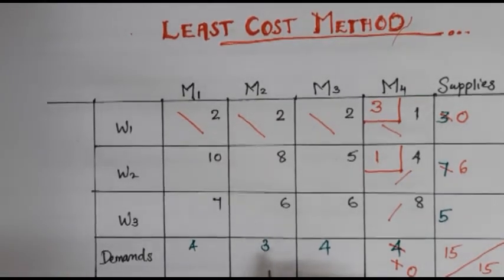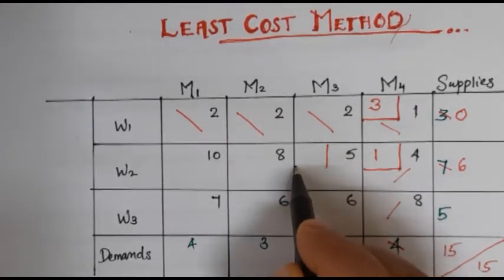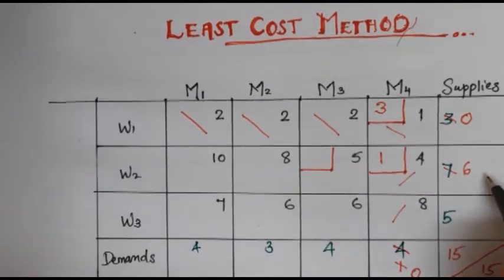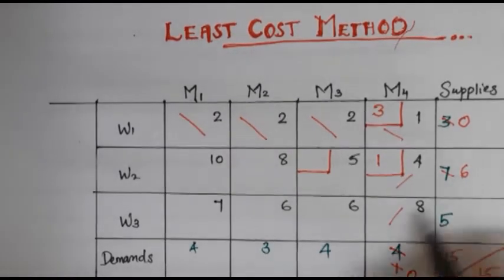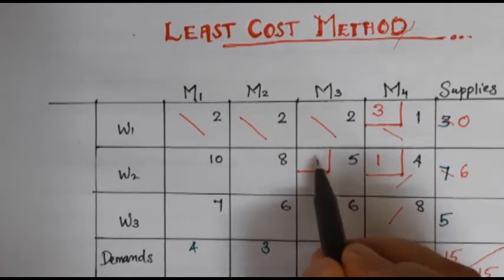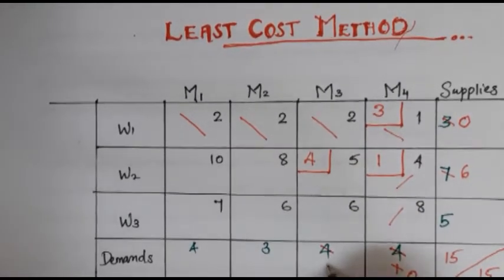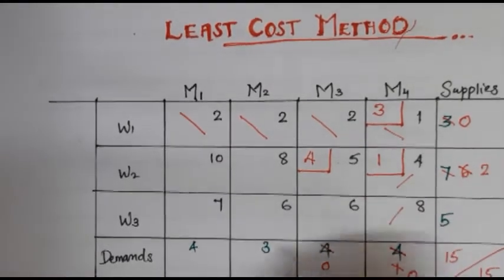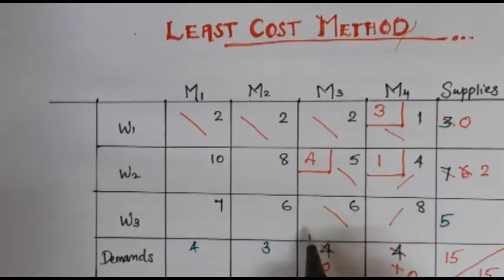Find the least cost cell here. Which one is the least cost? Here 5 is the least cost cell. So we can select this 5 and we can check the demand and supply. Here supply is 6 and the demand is 4. So we can take the minimum of these two. So we can allocate 4 here. Then we can subtract 4 from here, we will get 0 and we can subtract 4 from 6, we will get 2. We can eliminate this column.